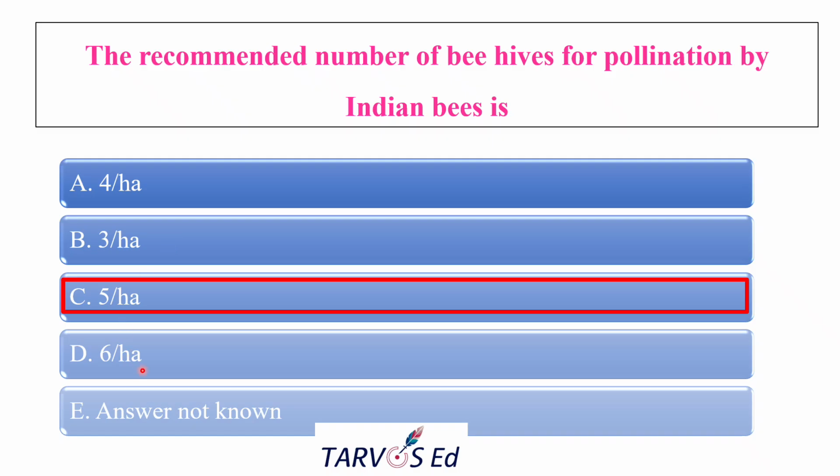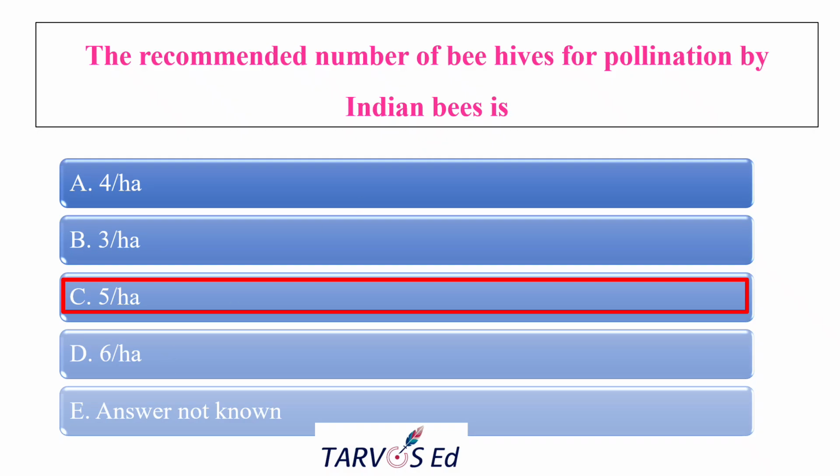And 6 per hectare can cause overcrowding or competition for foraging. If you keep 6, that is also fine, but there will be competition among the colonies. It is sometimes recommended for Apis mellifera in high value crops like apple and almond, but not for Apis cerana.